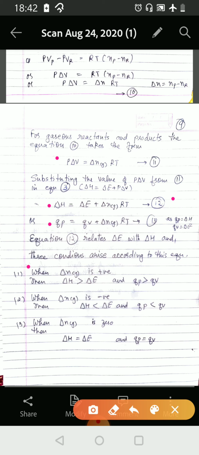When delta N is positive, then delta H is greater than delta E and QP is greater than QV. Second, when delta N is negative, then delta H is less than delta E and QP is less than QV. And third, when delta N is 0, then delta H is equal to delta E and QP is equal to QV.